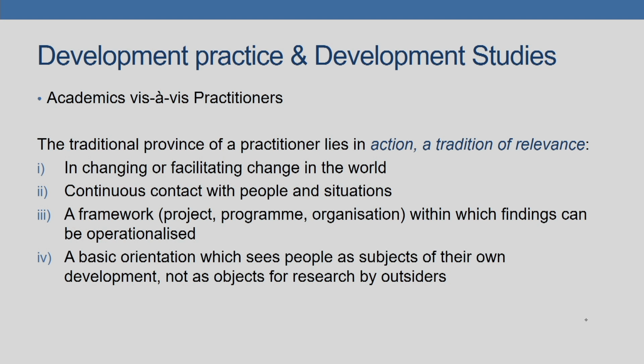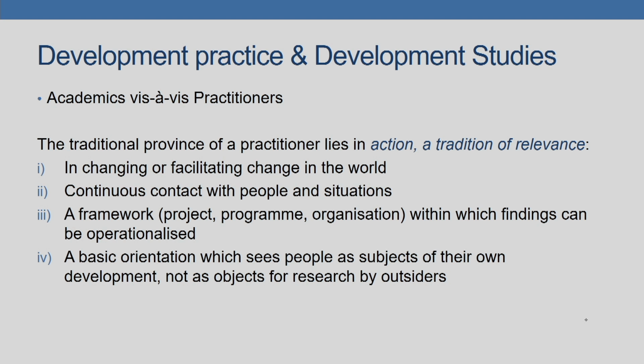Now, the traditional province of a practitioner lies in action, and that is a tradition of relevance. So the practitioners are people who are acting in the field, acting on the research that has been carried out by the academics. They are those involved in changing or facilitating change in the world. For example, if NGO personnel are working on the field trying to implement a certain policy program which has been framed and designed by the government, then we would say that there is a practitioner in action on the field. So practitioners are those who are changing or facilitating change in the world.